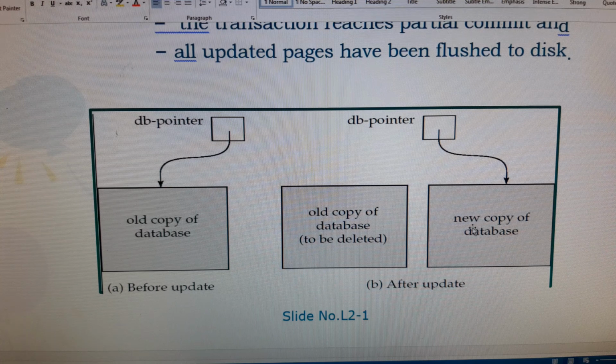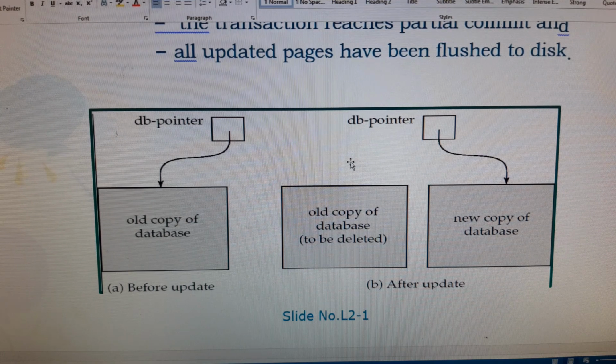Whenever a transaction fails after the commit operation, after it is partially committed, then the pointer is pointing to the new copy. So for this purpose, after commit, the transaction changes should be properly updated on the disk. If any transaction failure occurs after commit, then you can restore with the new value, meaning the new copy of the database is going to be restored here. In this case the old copy of the database is deleted.